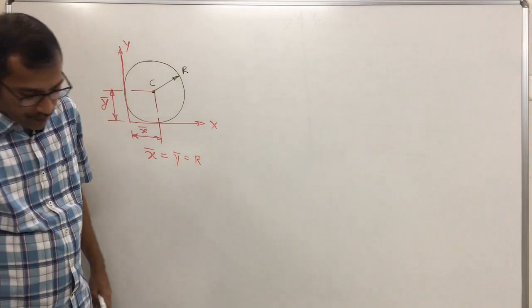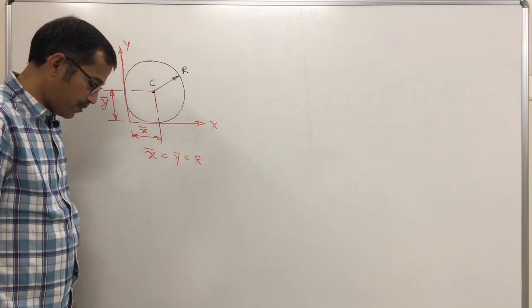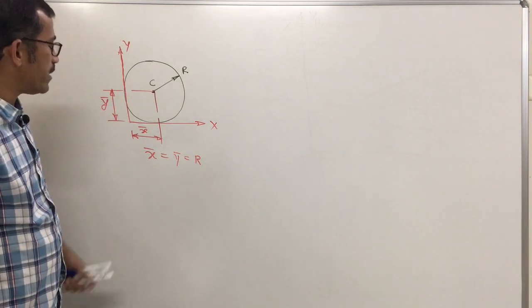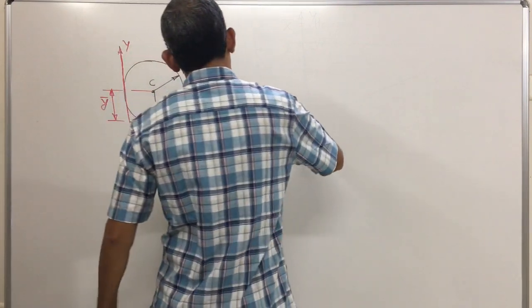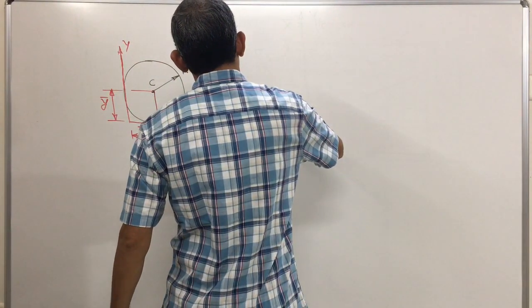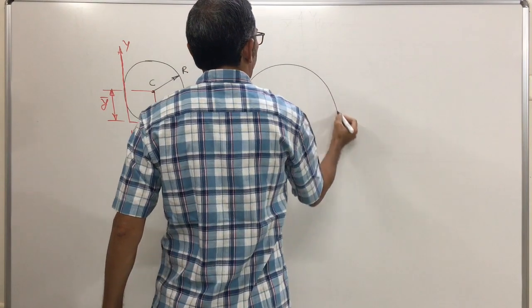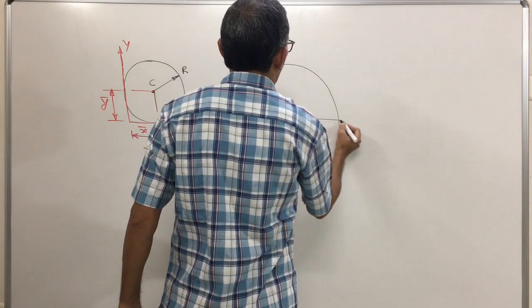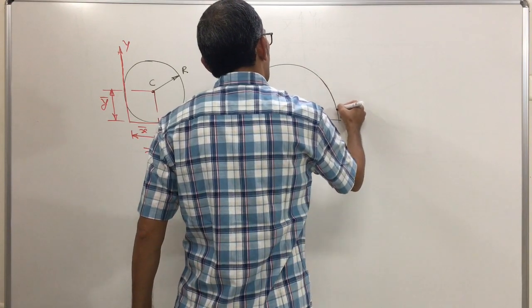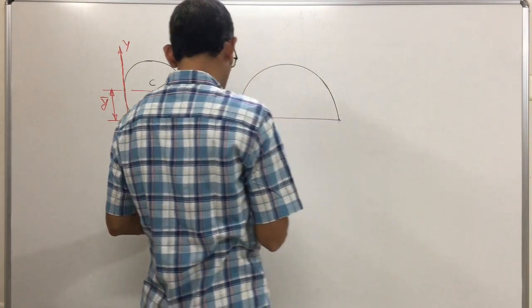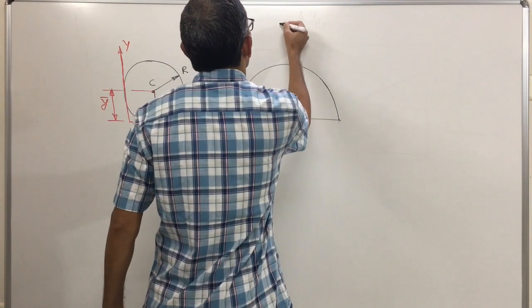The centroid of circular lamina is located where? At its center. Next component is what? This one is semicircular lamina. Now semicircular lamina is also symmetrical.